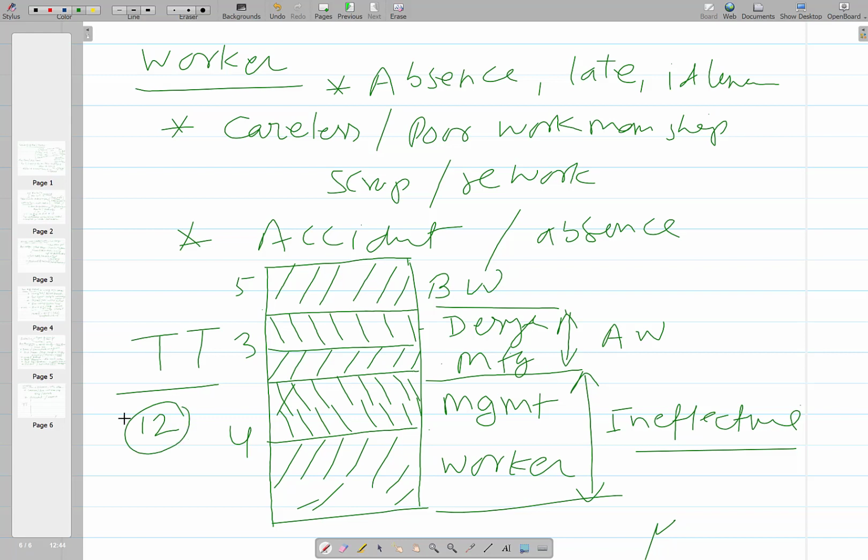So what would we like to attack first? Here the added work is happening due to deficient design or deficient manufacturing, meaning the way by which we were doing things is not perfect. Basic work is the work or time that is needed to do a job under ideal conditions. And when those are not ideal, not perfect due to the deficiency, extra work needs to be done due to the imperfect situation.